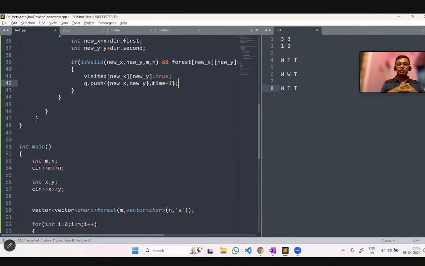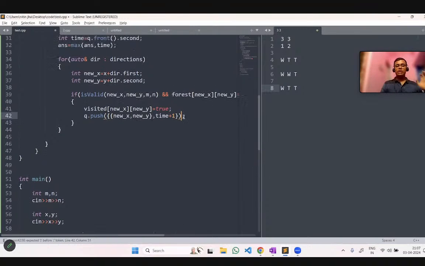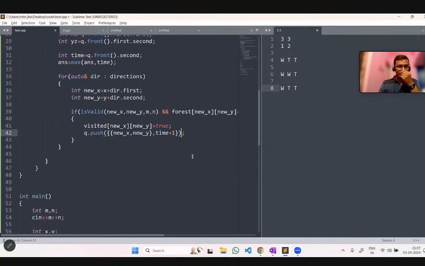Now this is inserted, and again the queue will run. Queue dot push, any problem here? This is being done here on. Are you getting it? A small bracket is missing. I think you are getting it. Is this clear with you? Now I think this code is clear.